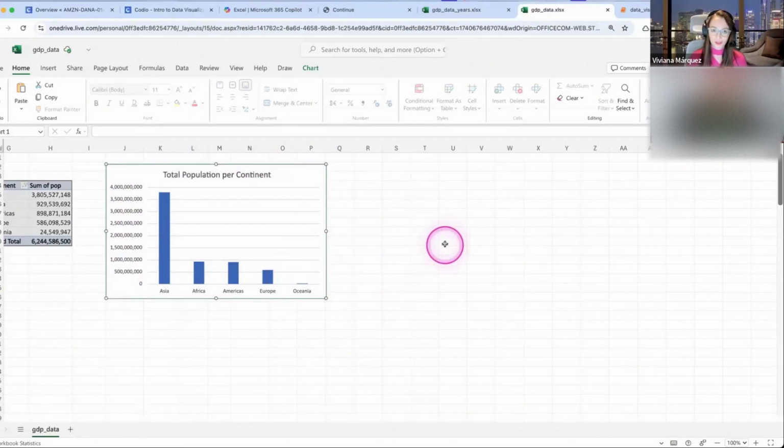It's not enough to just create visualizations at random, but always think of your audience and see if what you're creating is clear for your audience. So that was on the bar chart. Let me see for the rest.